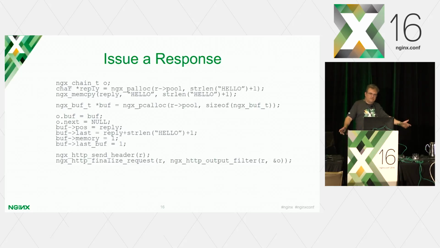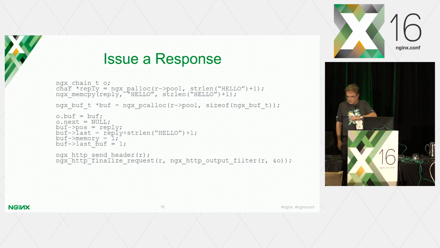I said you can use s.f to write a JSON response. It's even simpler. You alloc something with NGINX p-alloc. Why? Because NGINX needs to free it eventually, on its own time, when it has completely sent it out of the network. So you don't get to deallocate it, NGINX does. That's why you cannot use malloc, you use NGINX p-alloc. And you copy your response in there, hello.